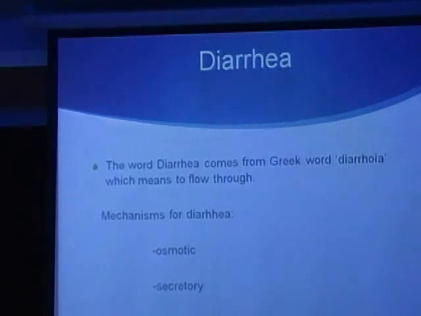Another is secretory, mainly seen in certain infections like cholera, where you have a lot of secretion from the gut, which makes it more problematic because you get a lot more dehydration. And the third kind, one of the most common, is inflammatory diarrhea, which a lot of our infections are, including rotavirus infection.